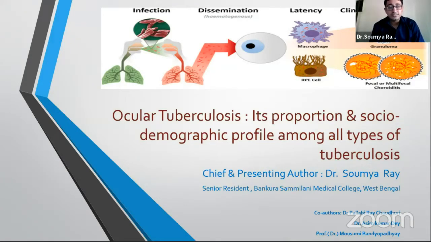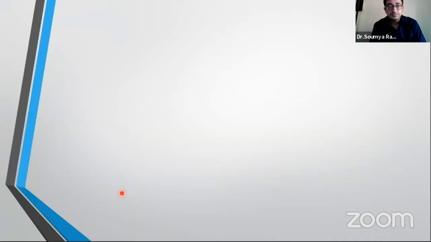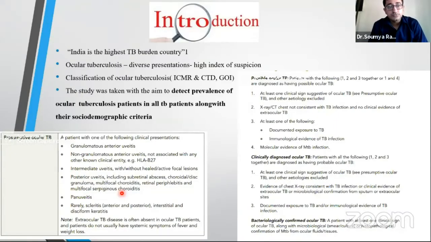Today, my topic of presentation is ocular tuberculosis, its proportion and socio-demographic profile among all types of tuberculosis. As we know, ocular tuberculosis has a diverse presentation and we need a high index of suspicion to diagnose it. This study was taken with the aim to detect the prevalence of ocular tuberculosis patients among all tuberculosis patients along with their socio-demographic criteria.